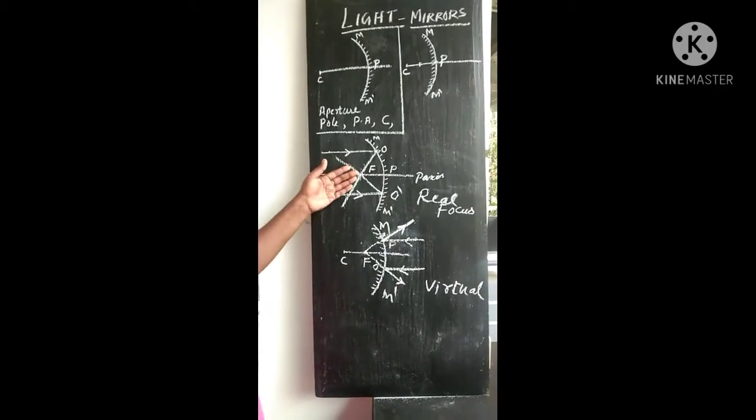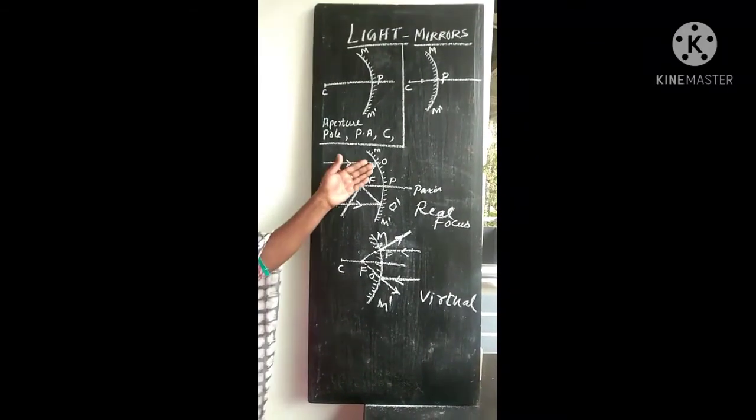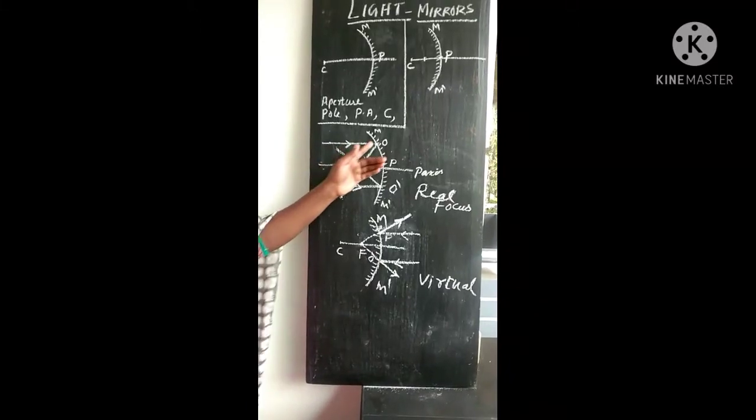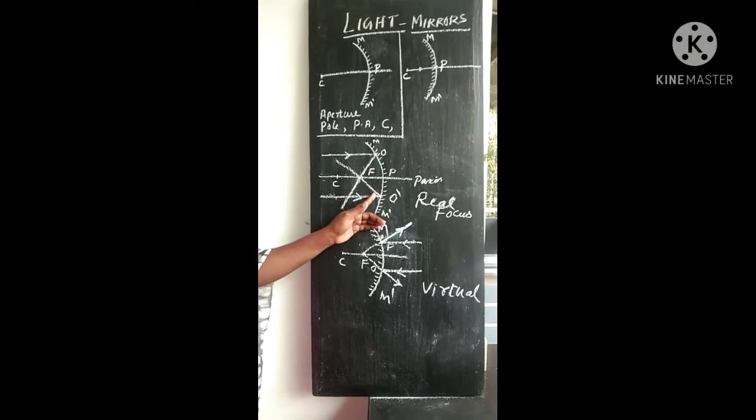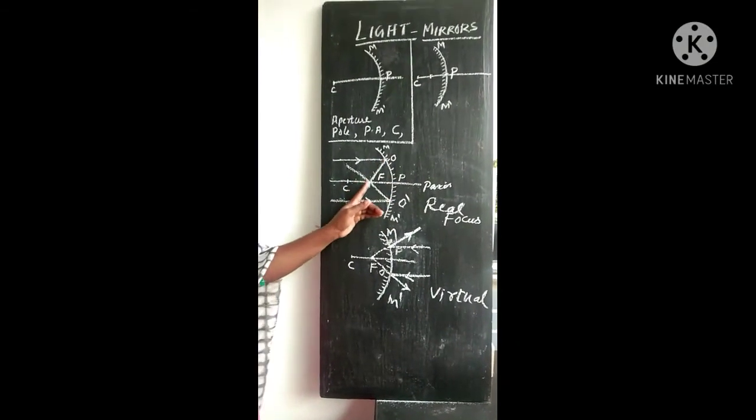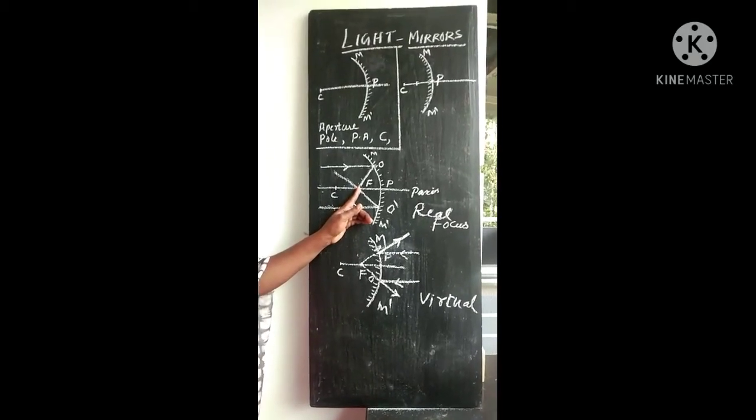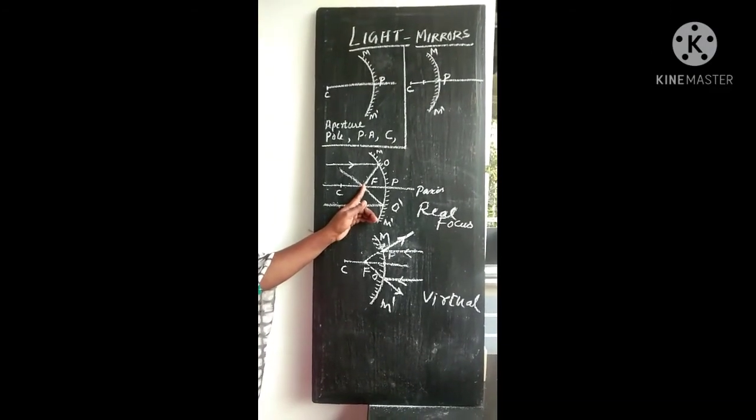Understood? Here we define: a set of rays parallel to the principal axis strikes the mirror at different points of a concave mirror, and they meet at a common point on the principal axis. That is called the principal focus of a concave mirror.